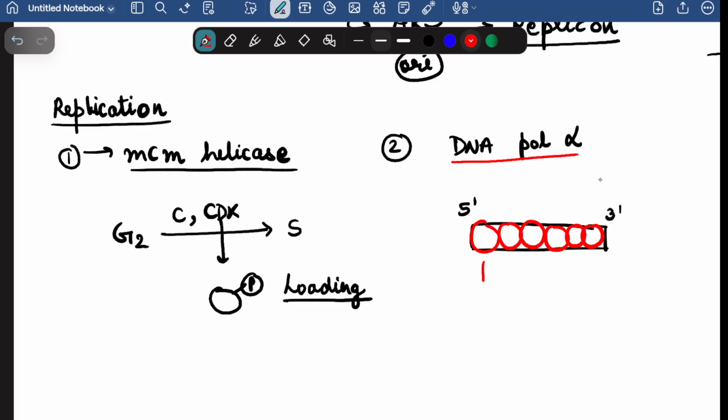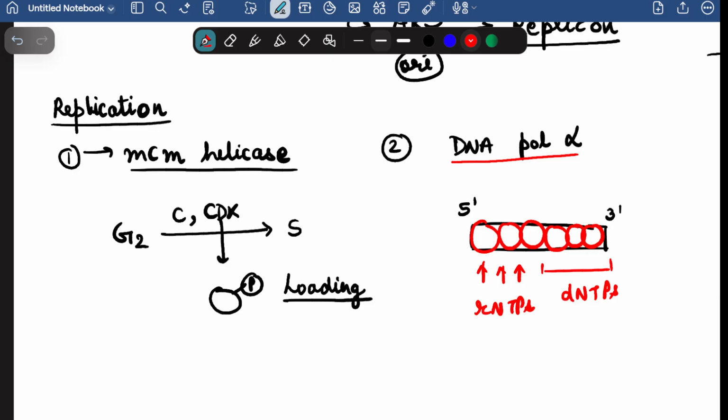Now towards the 5' end, the nucleotides which are incorporated are RNTPs, and towards the 3' end, the nucleotides so incorporated are DNTPs. So this is what you need to know about them, and these are recruited by the DNA polymerase alpha.